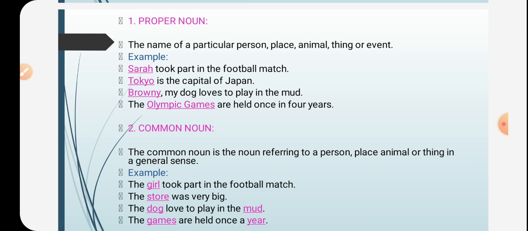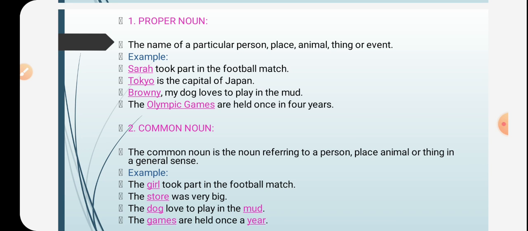What it means is we all have special names. So also we give special names to places. Sometimes we call pet animals with special names. We have things with special names. We have events given names. So all these names given to any person, any place, any animal, thing or event, to identify it better, are proper nouns.